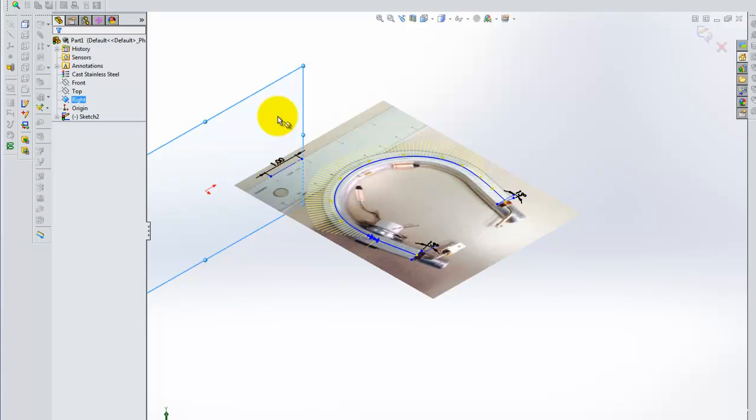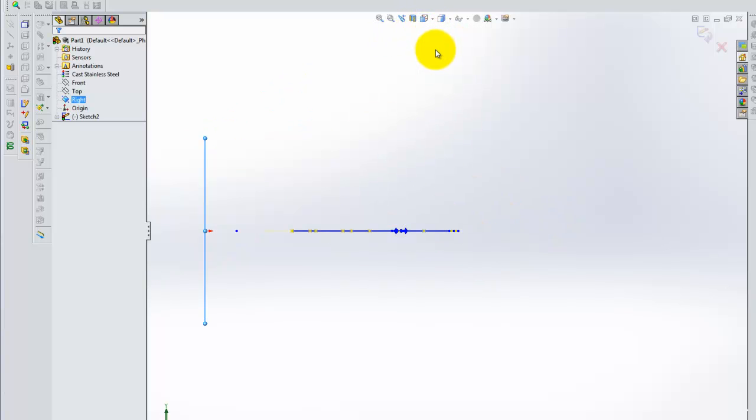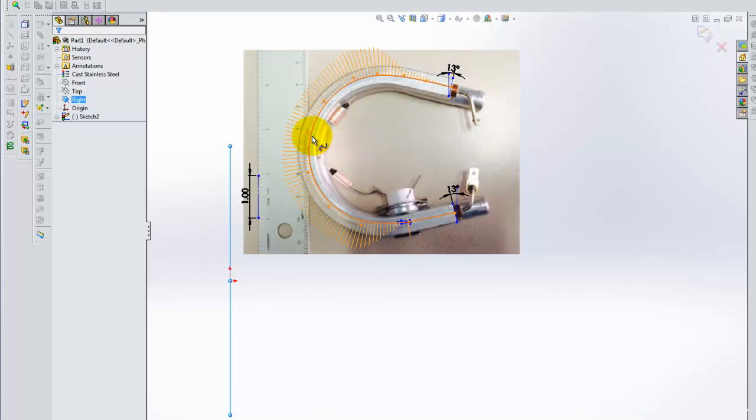Now, you don't have to go through all those machinations to get an angled plane, but I'm going to approach it that way so that you can see a different way to get this plane where you can view it normally and get the true dimensions of the features. So in order to do that, I'll turn back to the top view, and I'm going to do a little bit of measuring here.